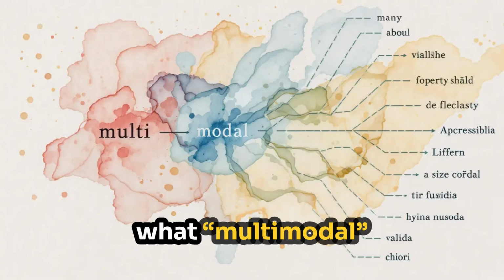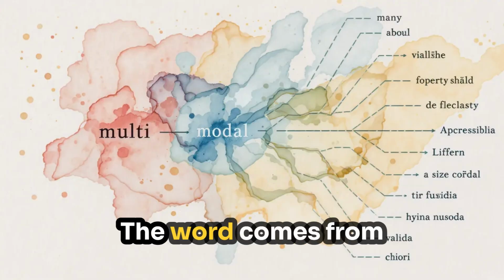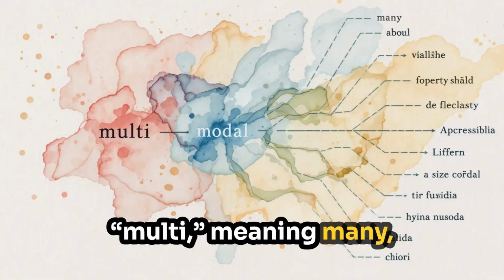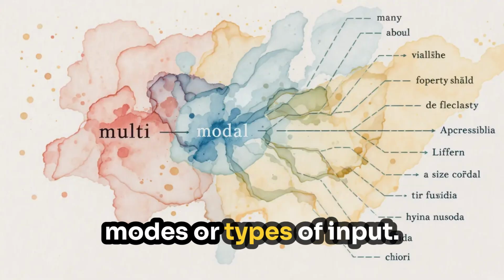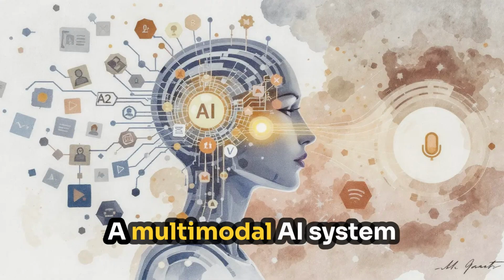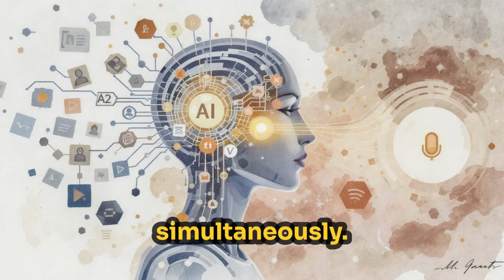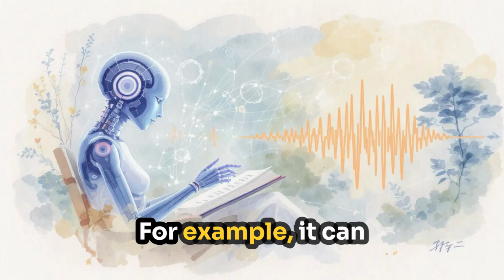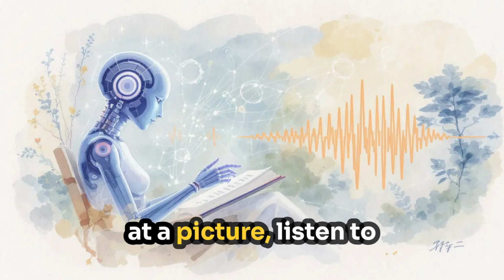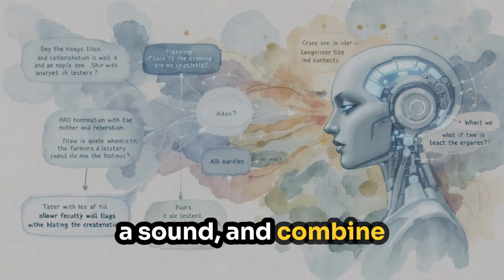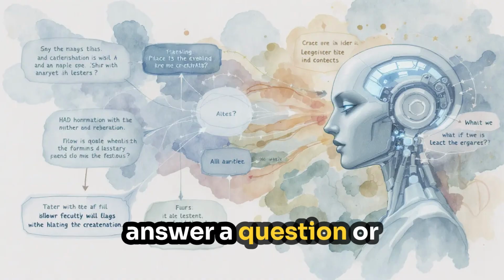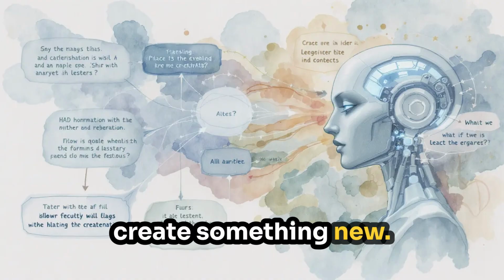Let's start with what multimodal really means. The word comes from multi, meaning many, and modal, meaning modes or types of input. A multimodal AI system can process and connect information from different sources simultaneously. For example, it can read a paragraph, look at a picture, listen to a sound, and combine all that information to answer a question or create something new.